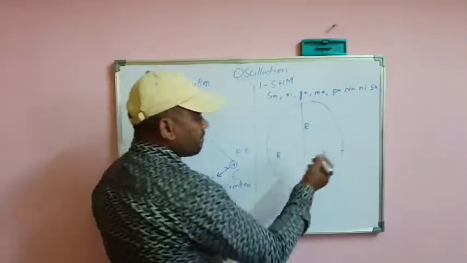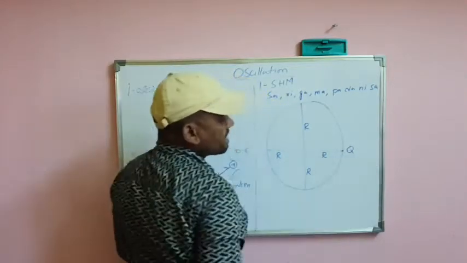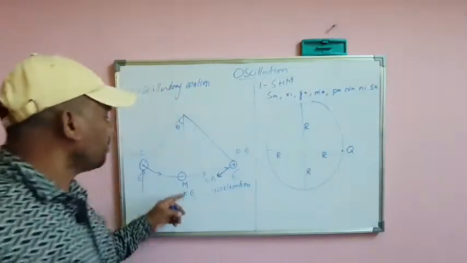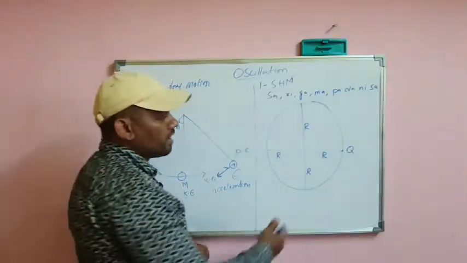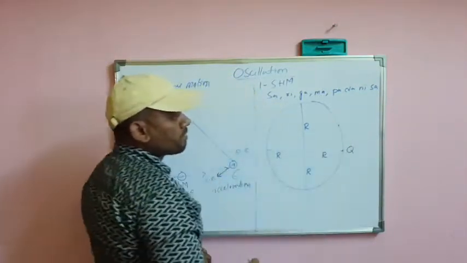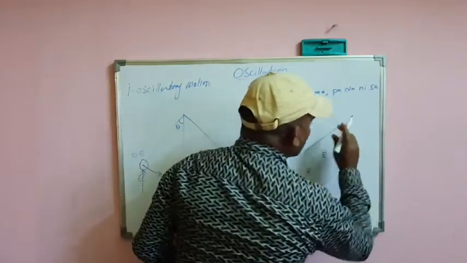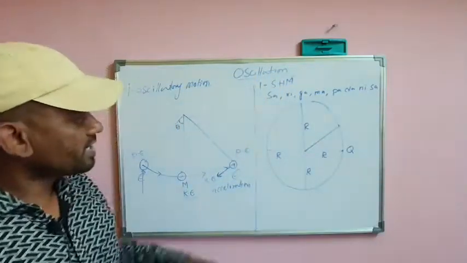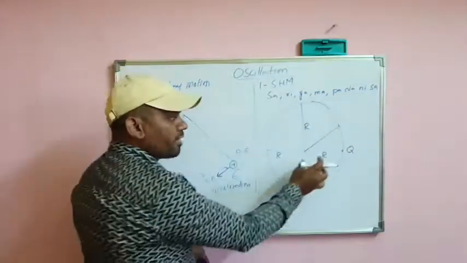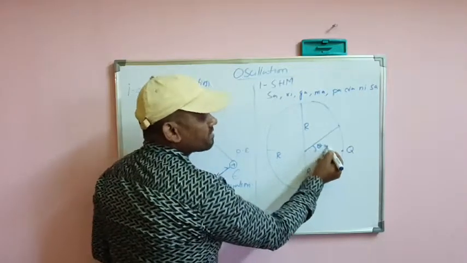First thing, if a particle q is at this position initially, let's assume this is the mean position. Now as the time passes, the particle is here. If you draw a straight line, you can see that it sweeps some angle as the time passes, which we call theta.